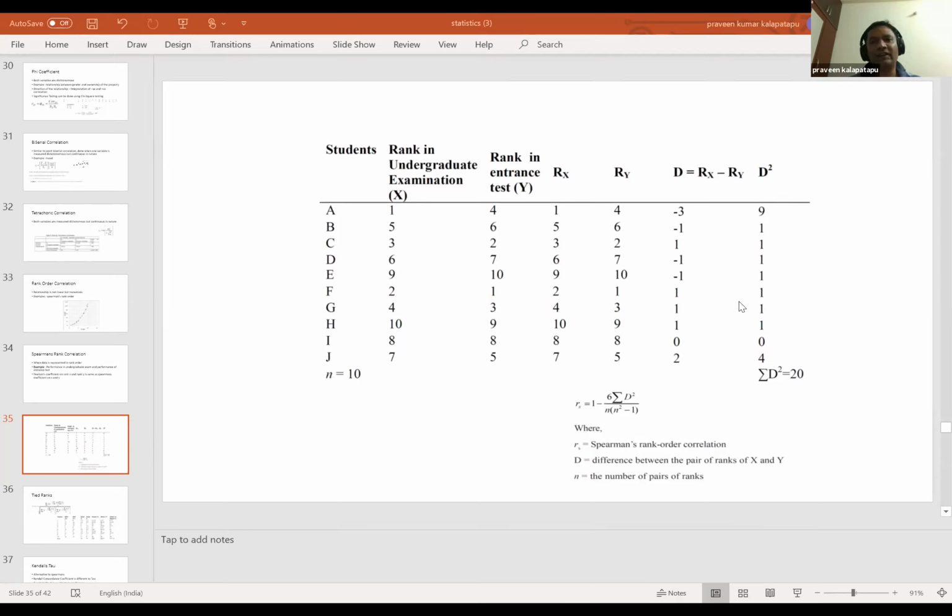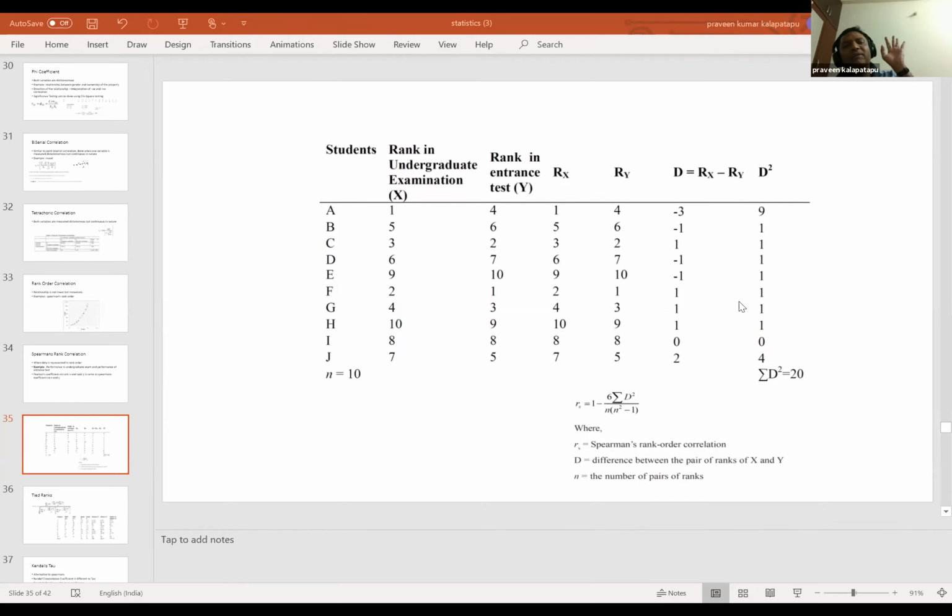Praveen, I don't know, it may be a silly question, but actually, what are we trying to do here in simple English? There are so many students, and by getting this, what are we achieving? What is this data all about? We are only comparing. We are only seeing whether there is any correlation between a student's performance in the undergraduate exam and his performance in the entrance test. Whether they are related or not is what we are finding out.